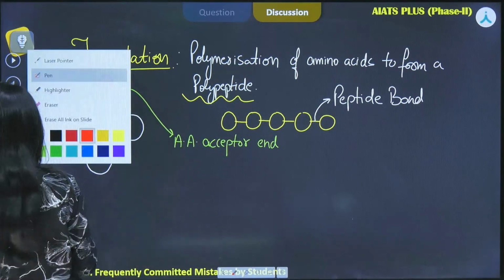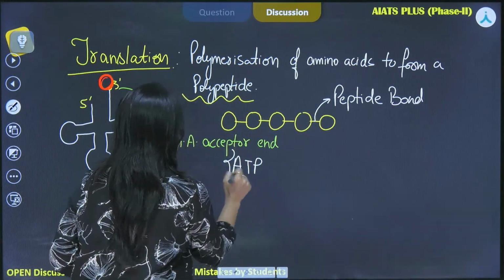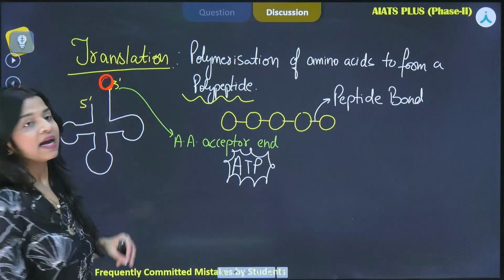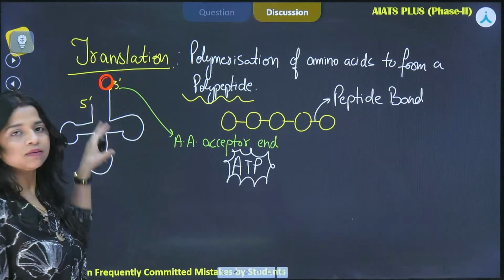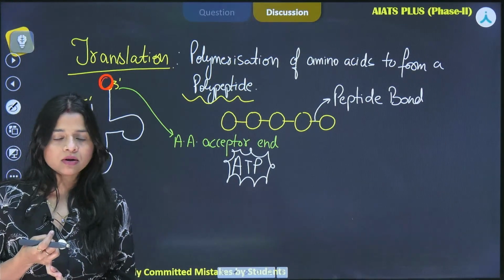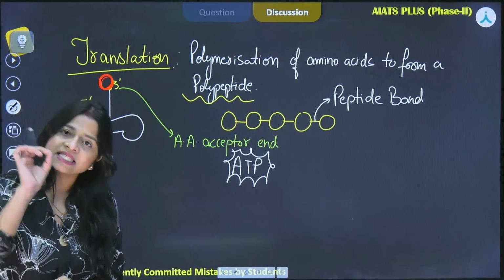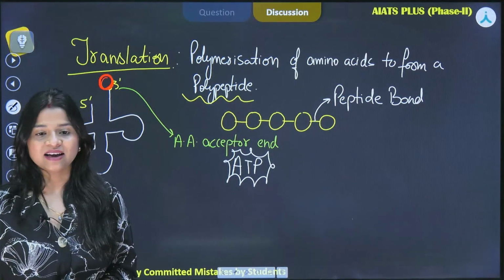So it requires the presence of ATP. Now this tRNA has got the amino acid on its 3' end, it has become a charged tRNA, and this is what we call the aminoacylation of tRNA.